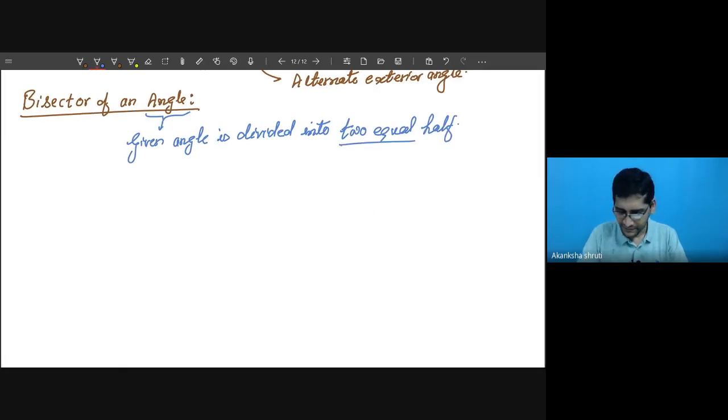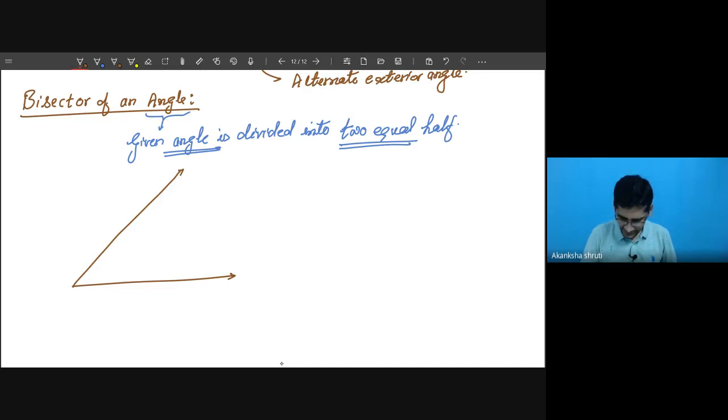It simply means the two new angles formed by dividing the given angle, the value of each new angle will be half of the given angle. Just understand this. Let me take one angle. Let us call this angle O, or AOB. The value of this angle may be anything. Let us denote it by theta. Theta may have any value, 30 degree, 45 degree, any value.